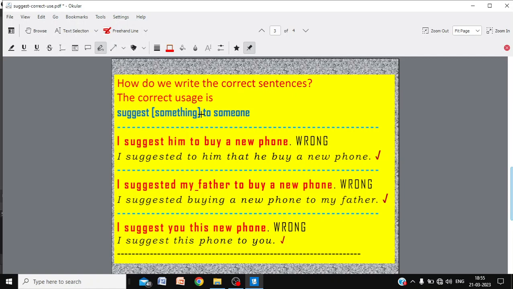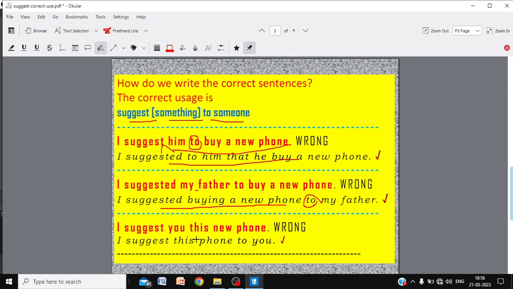So how do we write the correct sentences? Remember, the usage is suggest something, an idea, to someone. "I suggest him to buy a new phone." This is wrong. Here it should be to, and here no to is needed. So: "I suggested to him that he buy a new phone." "I suggested my father to buy a new phone" is wrong. "I suggested buying a new phone to my father." Here to is needed. You must put the preposition to.